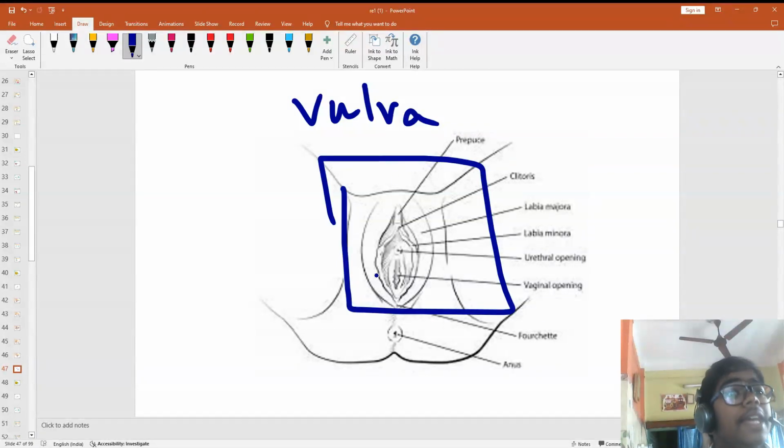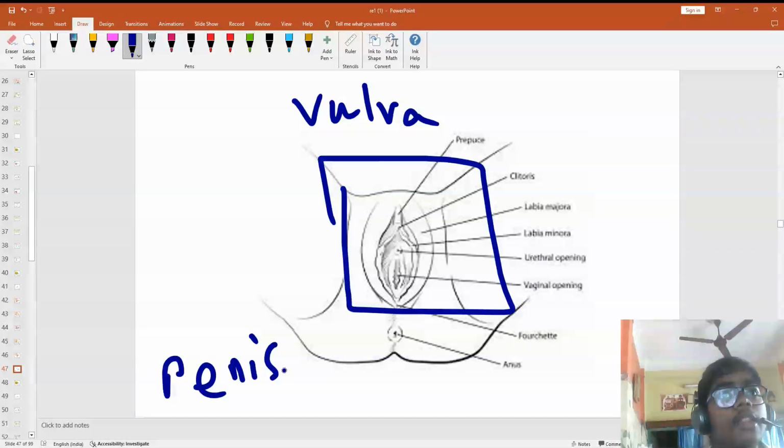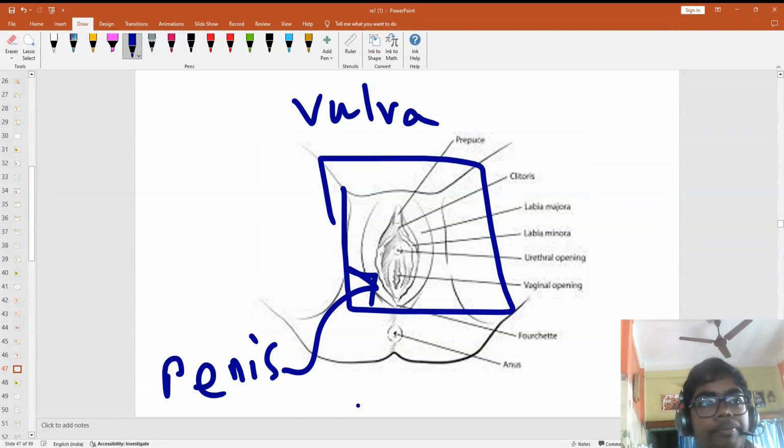They need to insert their penis at this point, which is called the vulva. After that, sperm is released in the vulva, and it travels inside the female's body. And this is the anus, guys.